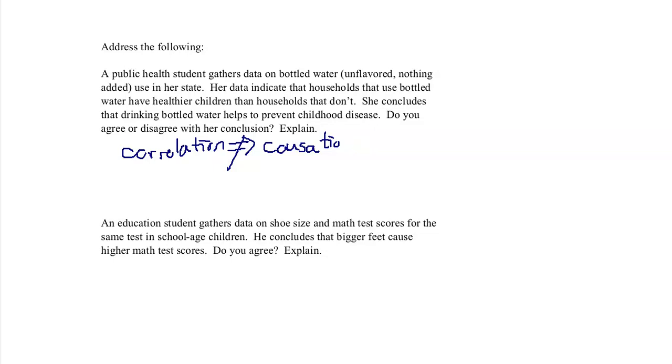There are lots of other things that could be happening. We have some potential lurking variables. What do households that use bottled water have going for them? Well, they can afford to use bottled water. So you could have money. Households that can afford to use bottled water can afford better health care, and therefore the kids might be healthier.